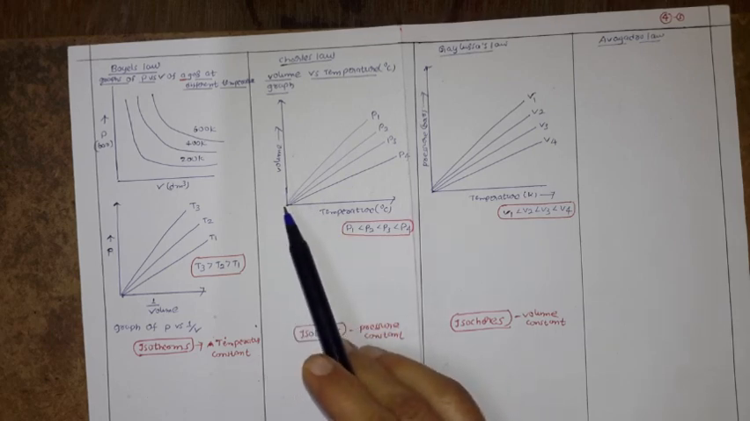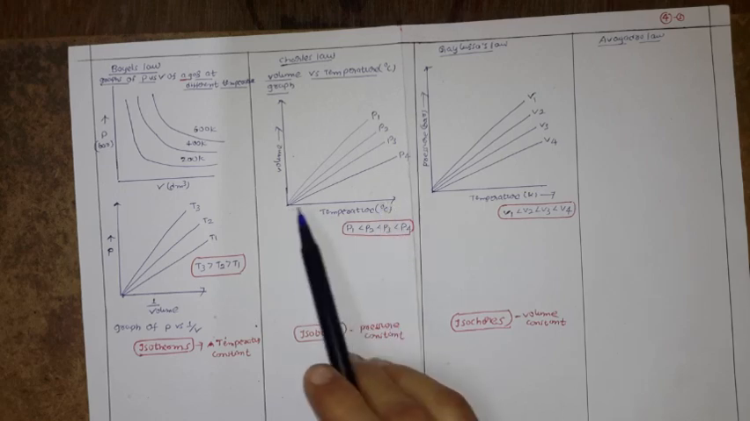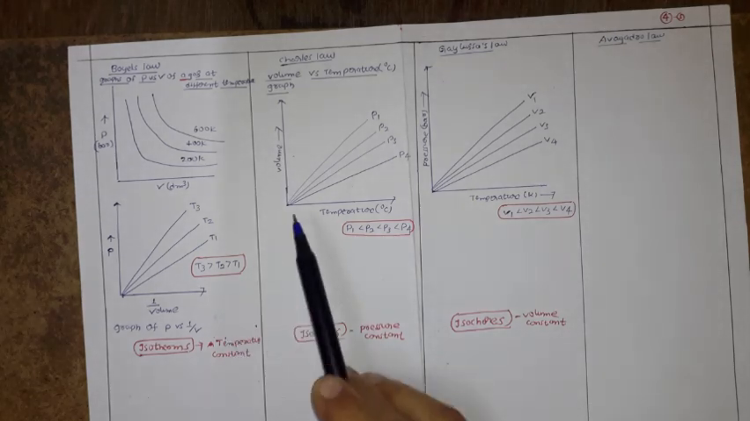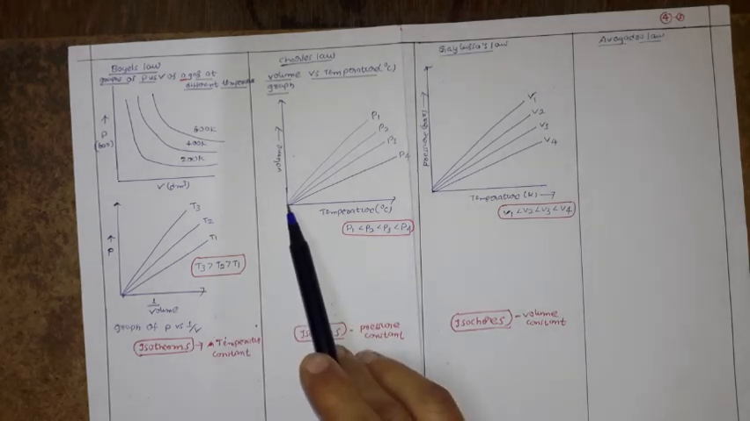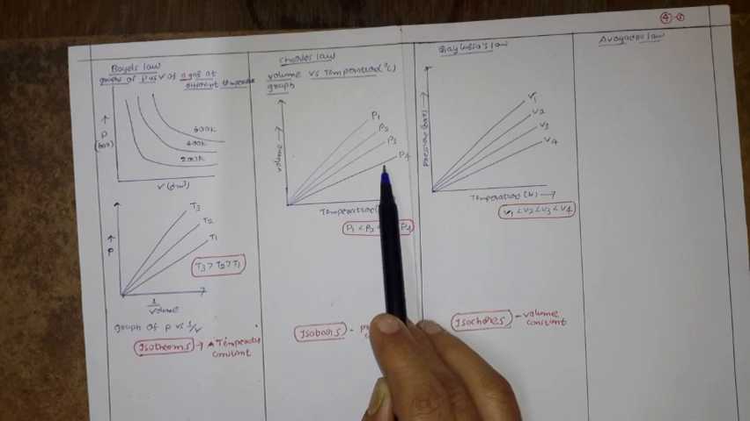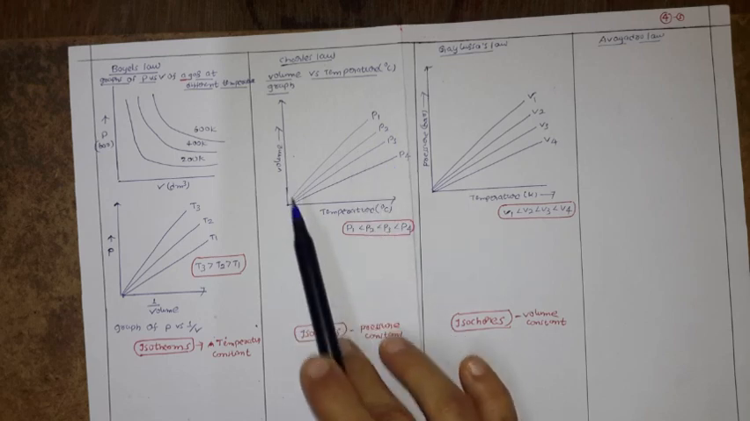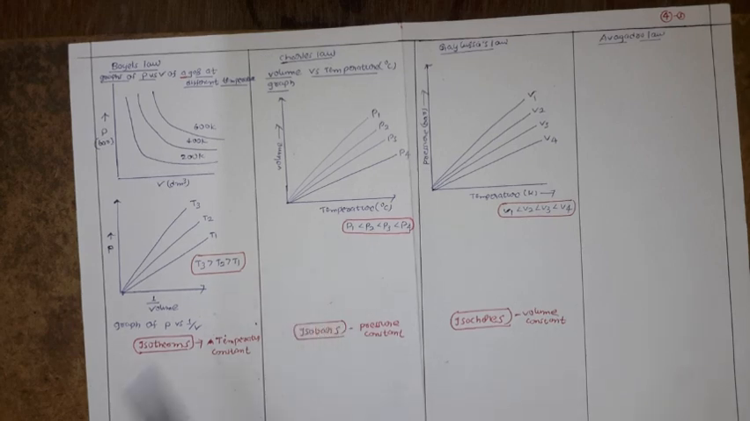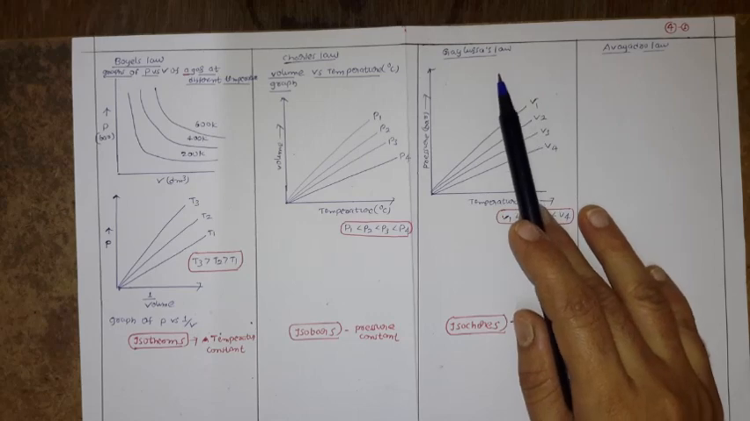Now let us discuss, is V directly proportional to temperature? If you move along this line, from here to here the values are going to increase. Along with V, the T value also increases. It proves Charles law. So these are called isobars.